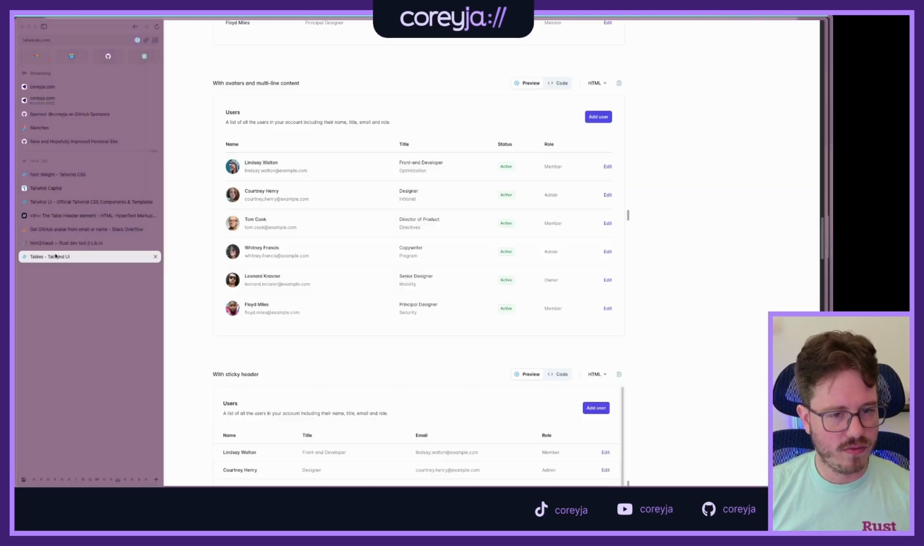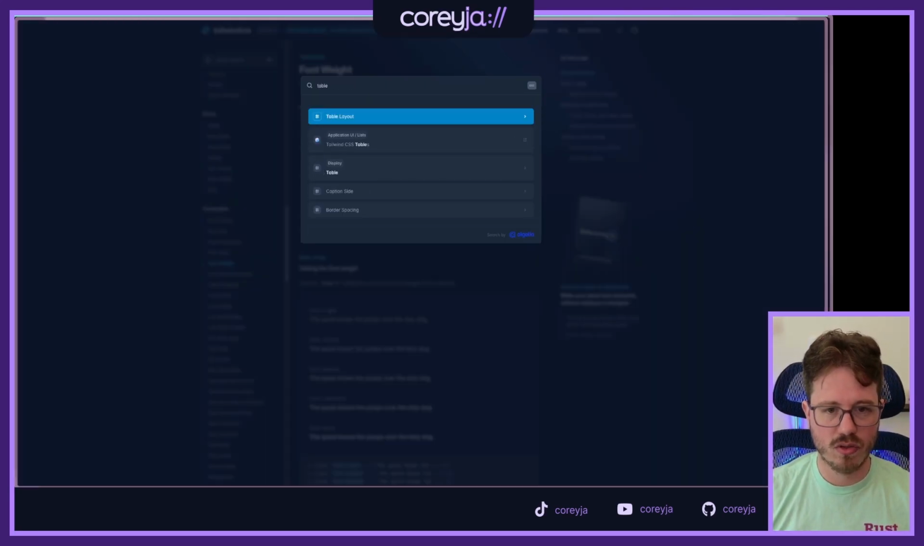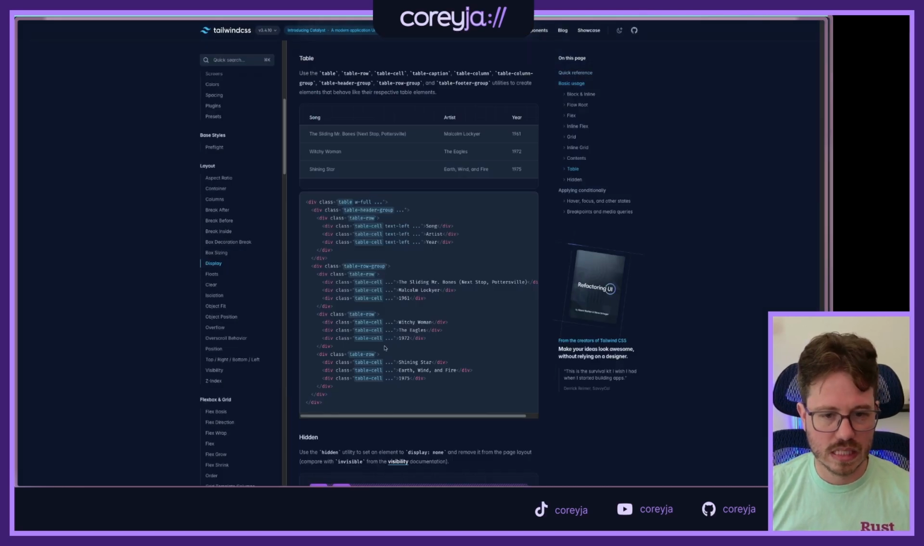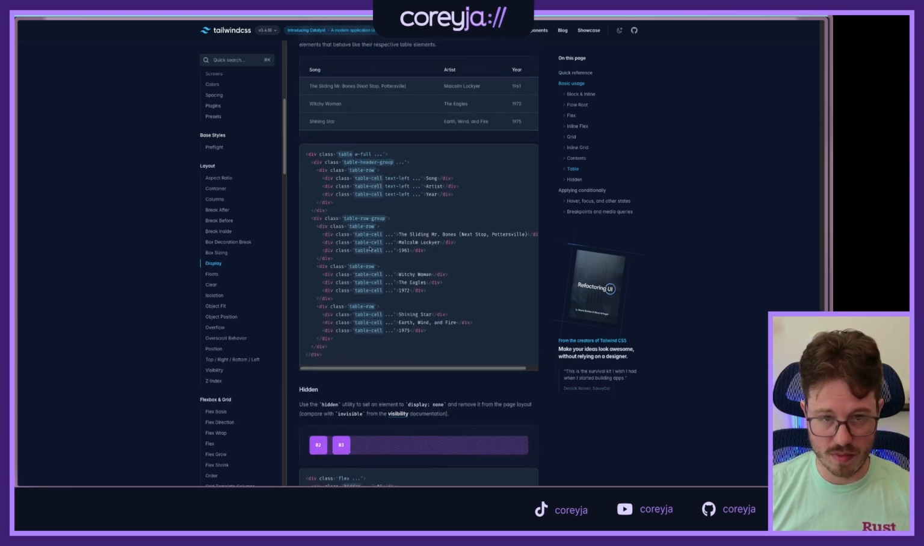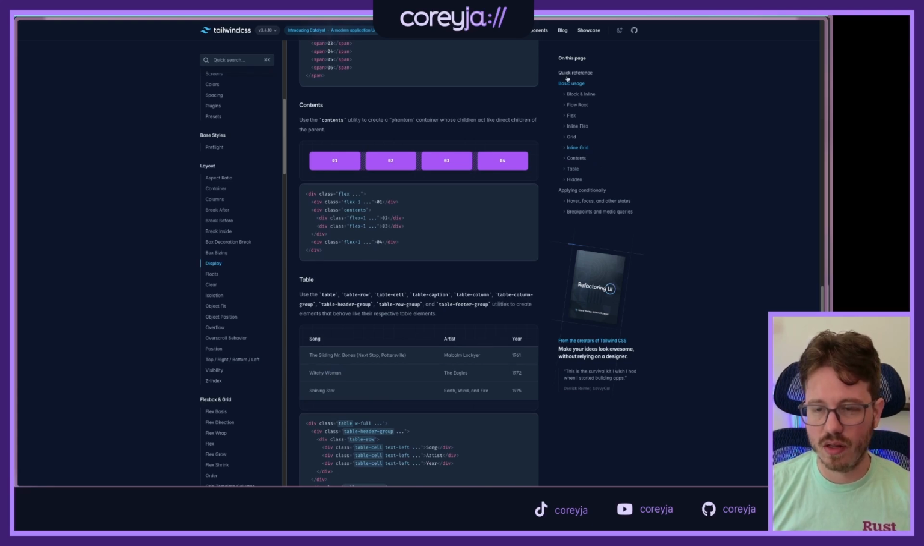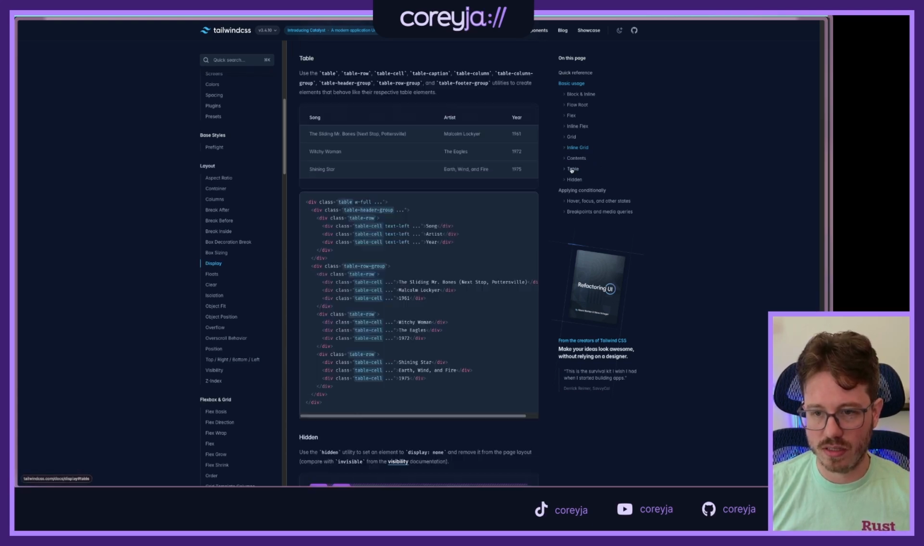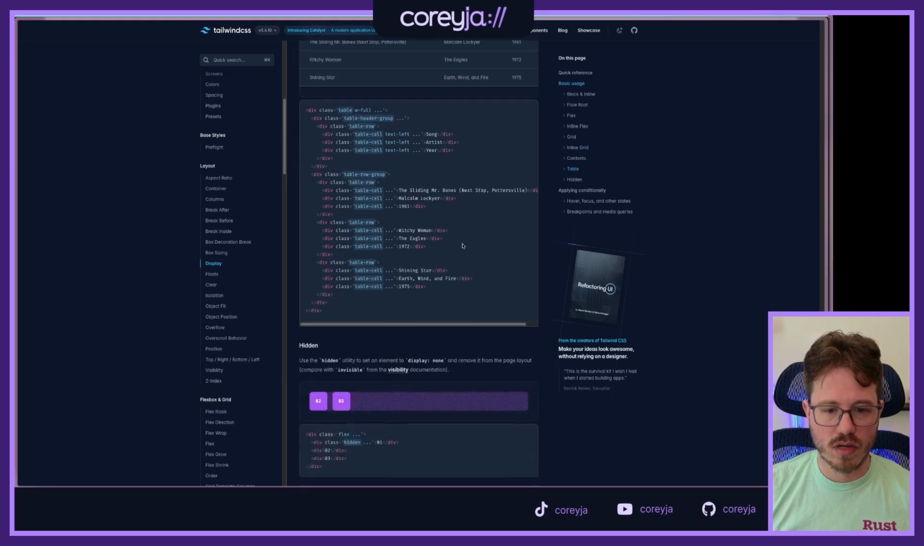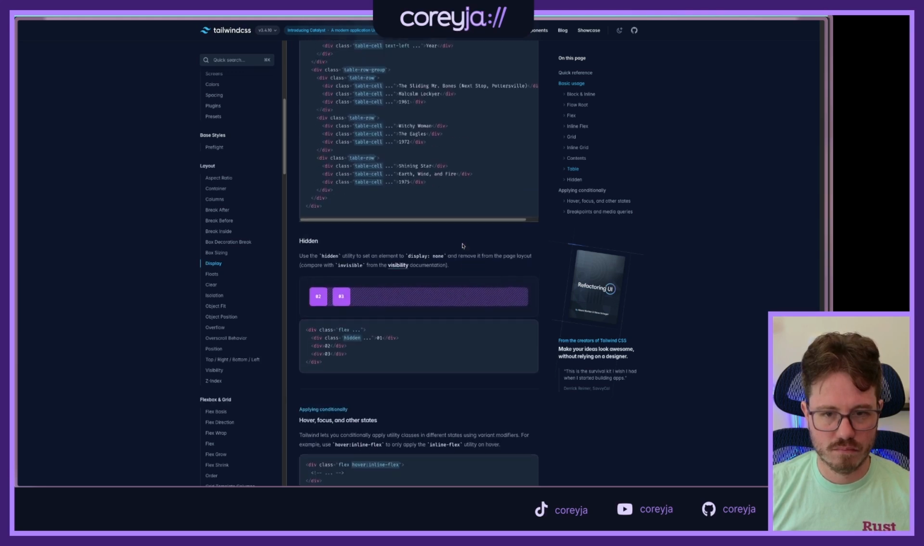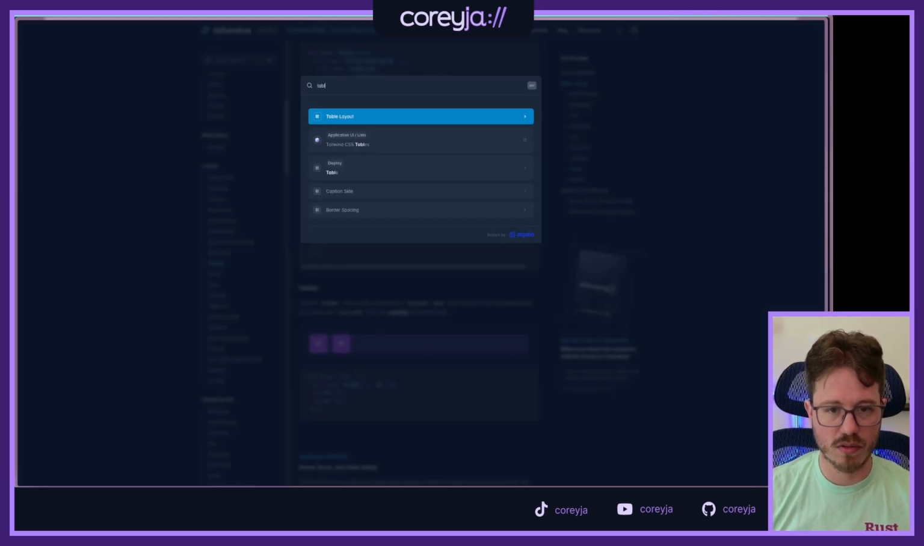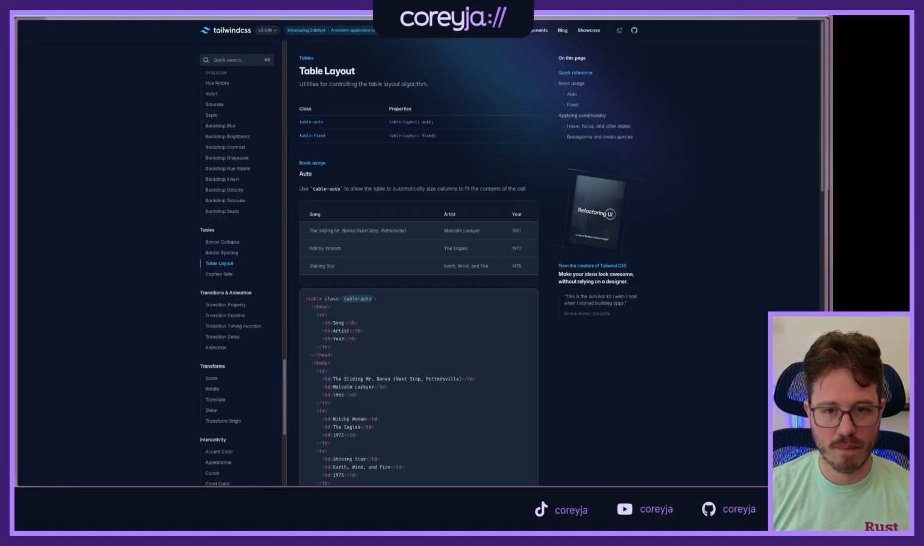Let's look at table stuff. Oh yeah, that's there, but I wanted tables here. Tables. Oh yeah, no, I'm actually using table elements, so I don't need this. I am actually a table. Okay, so that's not really what I wanted. Table layout, display table. It's going to take me to the same spot.